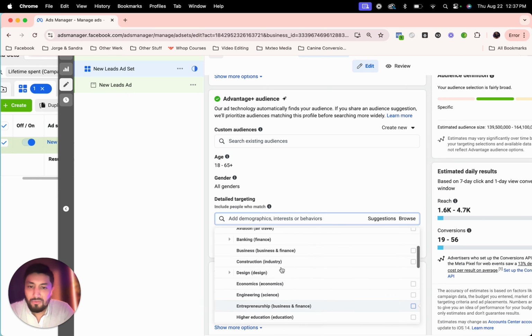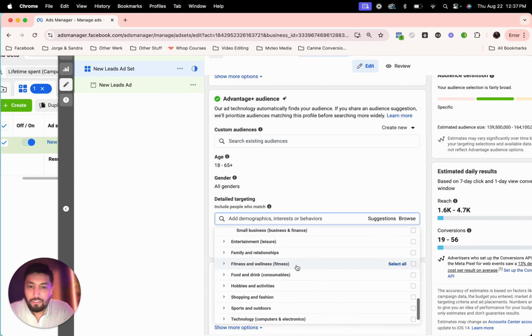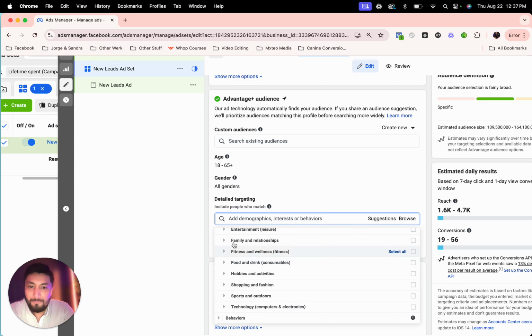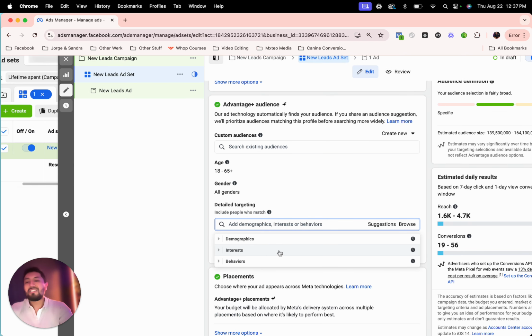And this is one of the reasons why I do recommend for you to just come here and check them out, just because there's so many different options, from family relationship to fitness and wellness, from hobbies, shopping to fashion, technology, like all of this is wild. So I always recommend to just come here, take some time, grab yourself a beer if you want to, and just go in here and chill and hang out and see all the different types of interests that you can use. And then there's behaviors.